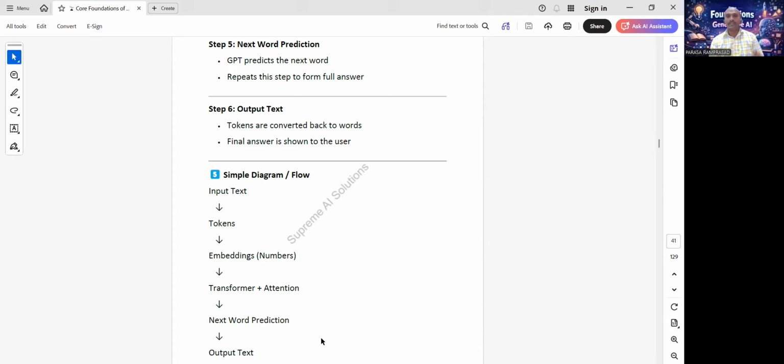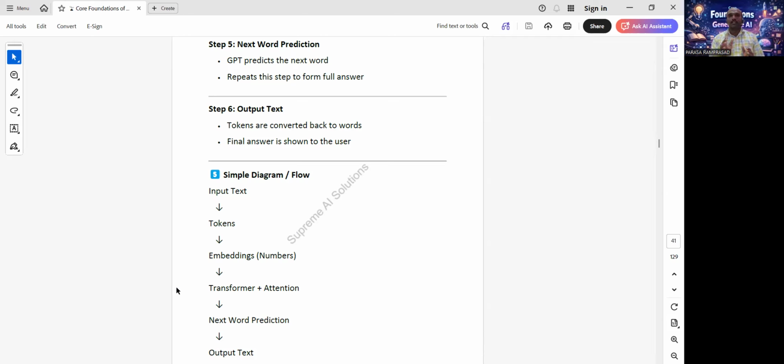Complete simple flow, very important. Please remember this flow. First, input text. Input text is converted into tokens. Tokens are converted into embeddings. Embeddings, meaning numbers, go into transformer plus attention.